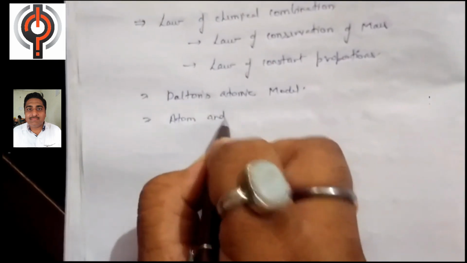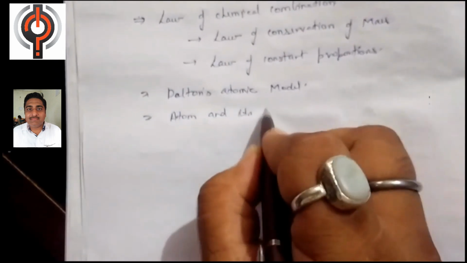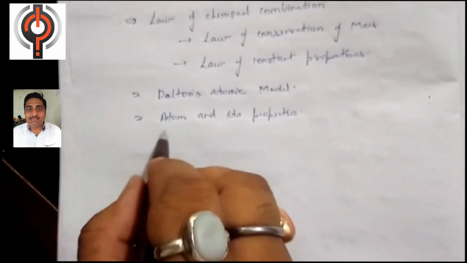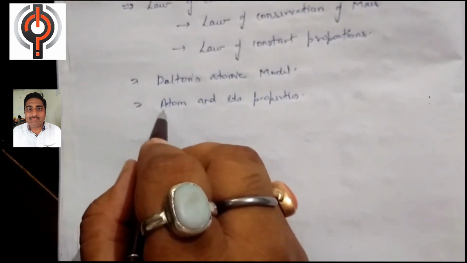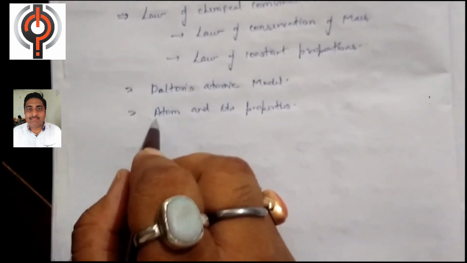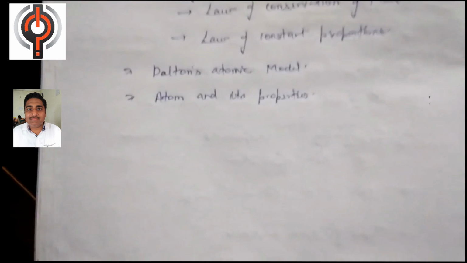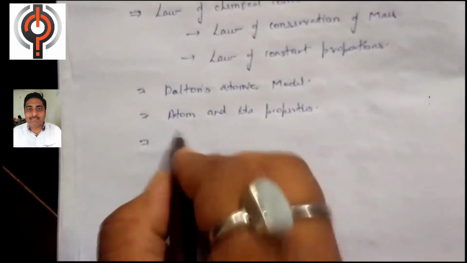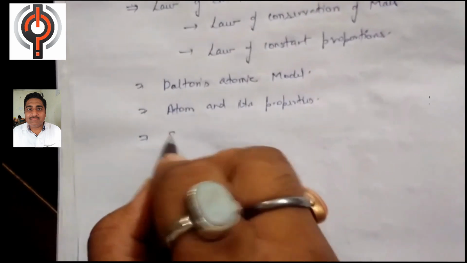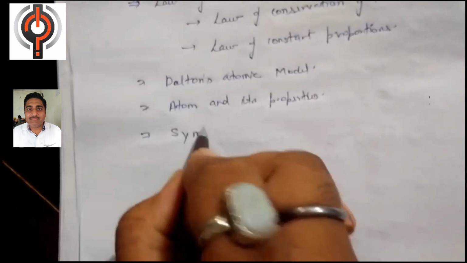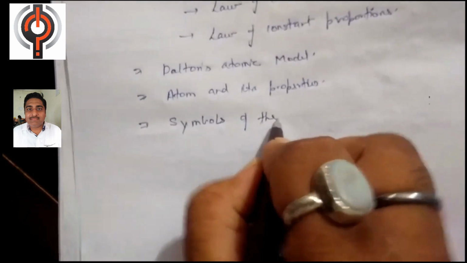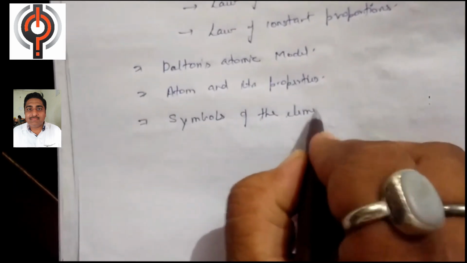atom and its properties. Means in this topic we will discuss what is an atom and what are the properties of the atom. After discussing the atom, we will proceed toward the symbols of the elements.